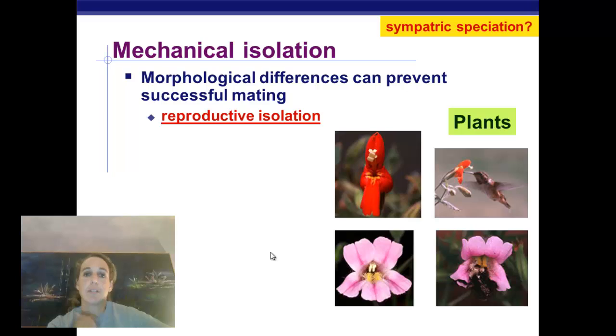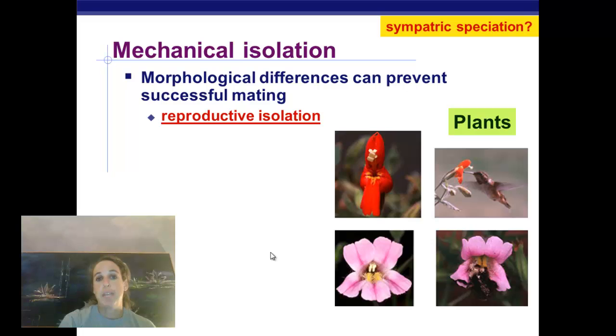Okay, the next one is called mechanical isolation. Mechanical isolation means that they really don't have anything to separate them. It can be reproducing at the same time, with similar coloration, like in the example of these plants. But the difference is that you have to have a particular thing help it.